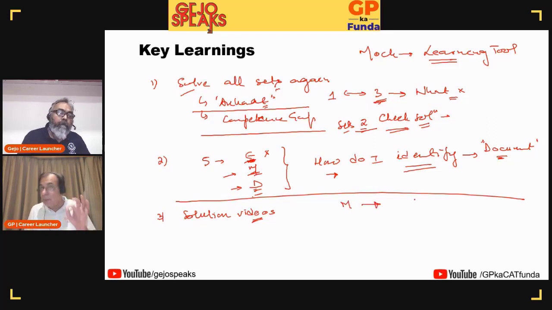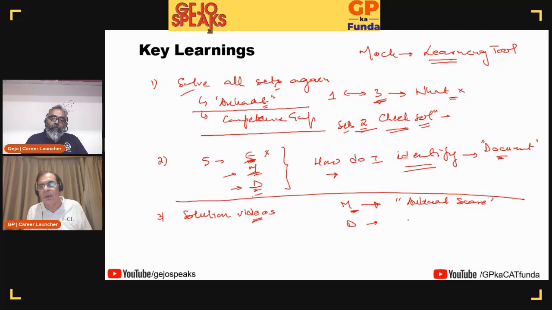Medium was doable by you, but you messed it up. So this is the reason. If you are not reaching your cutoff score, this is the set which is the reason for you not reaching your cutoff score. And the difficult sets are the reason why you will not be able to reach your target score. So it is the difficult set which is exhibiting your knowledge gap or competence gap.